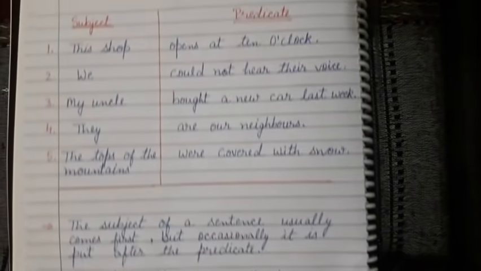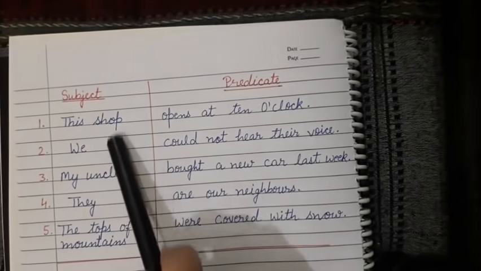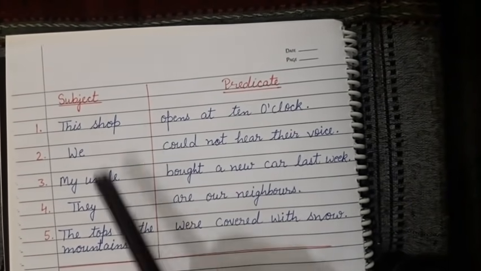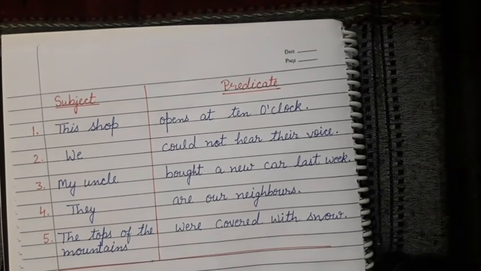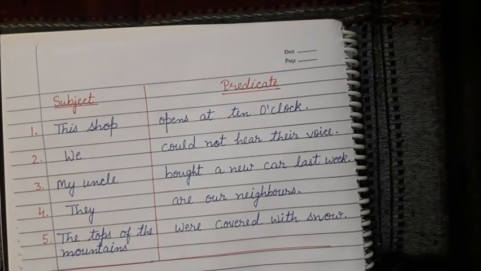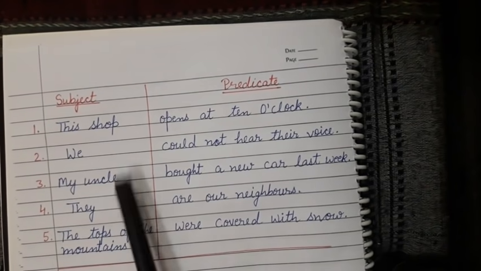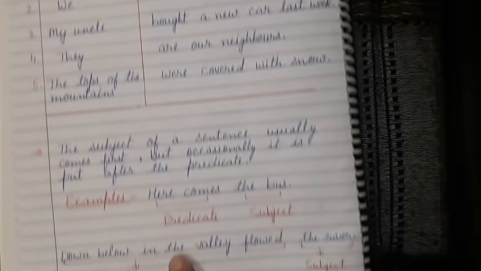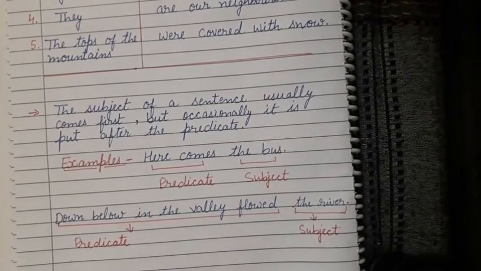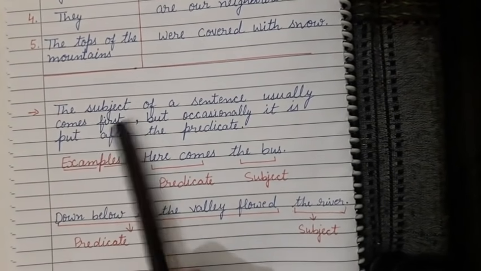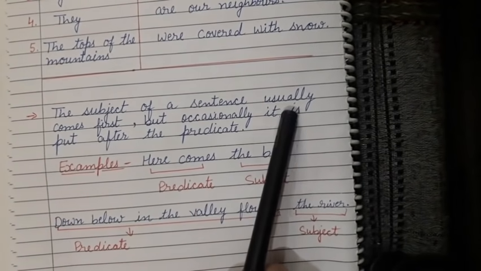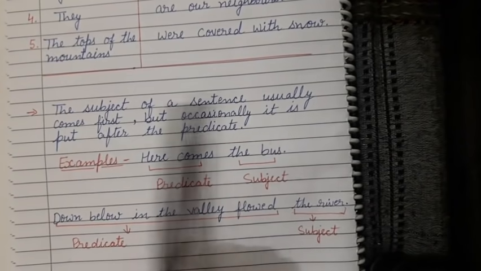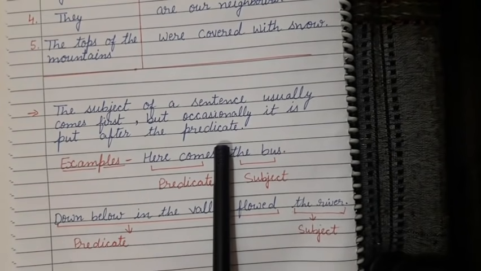Generally in most of the places you will find the subject first in a sentence. But occasionally it is put after the predicate also.